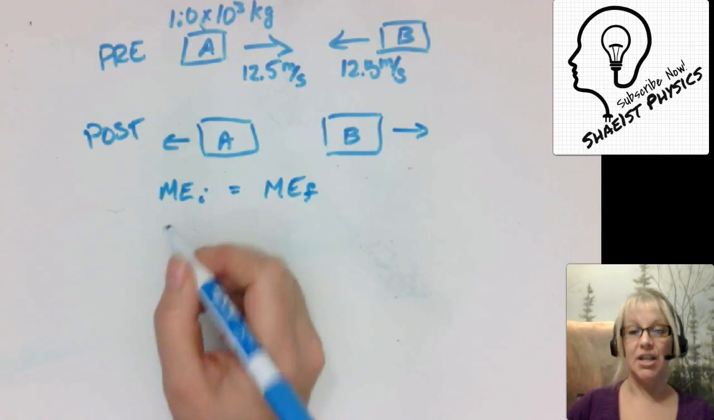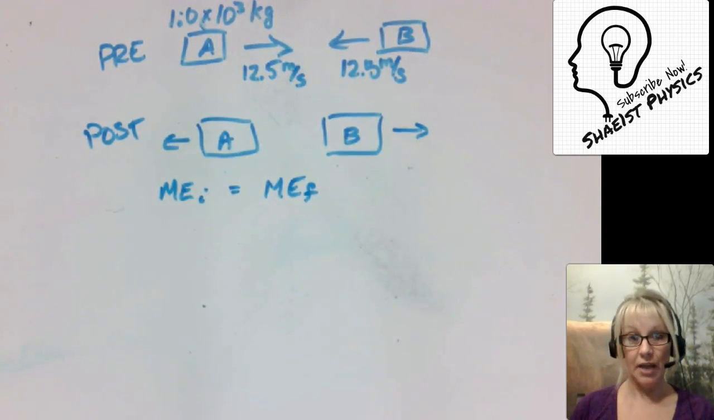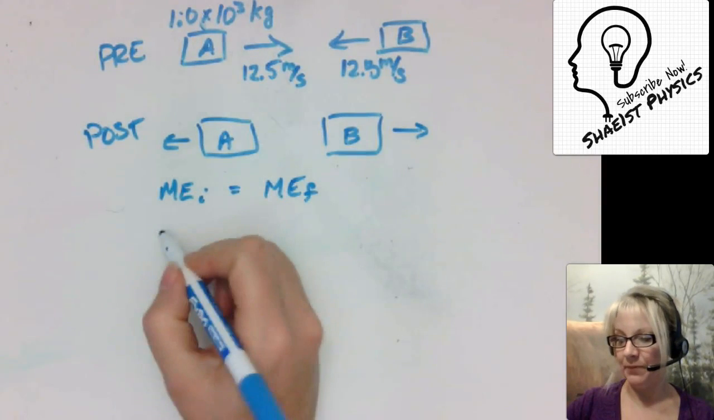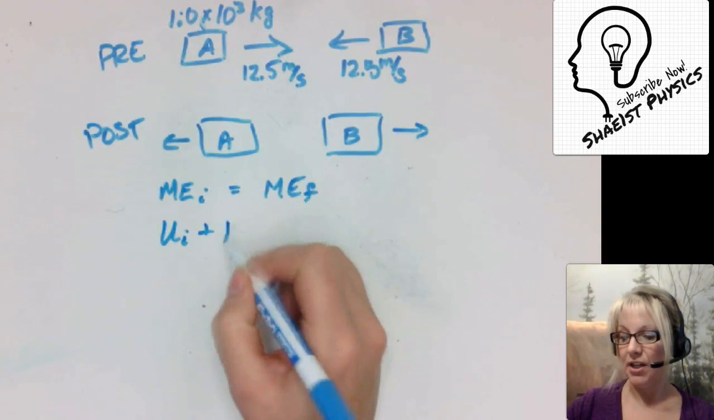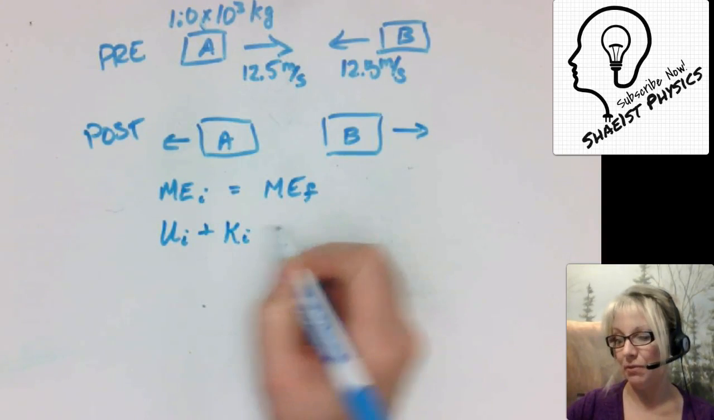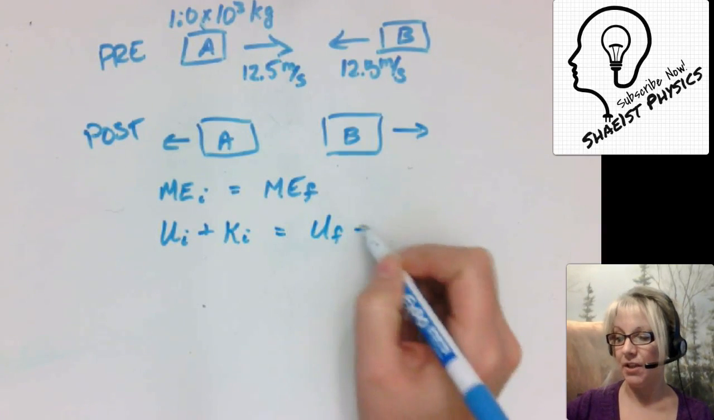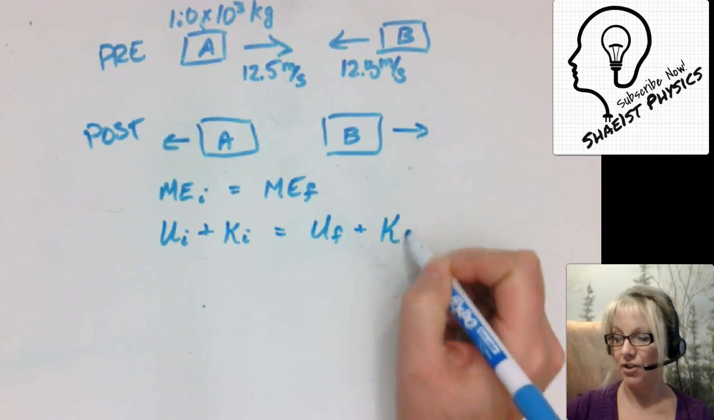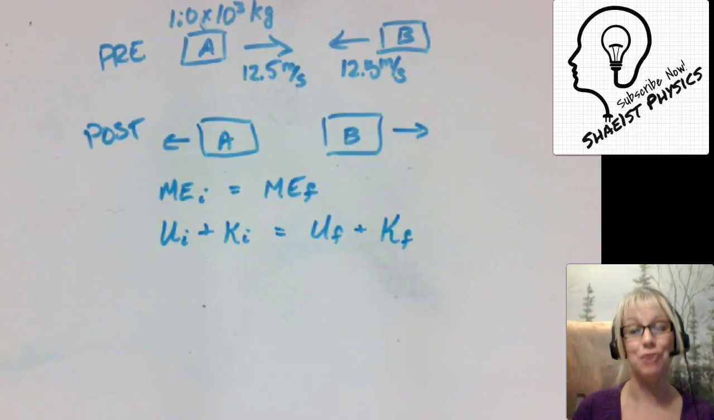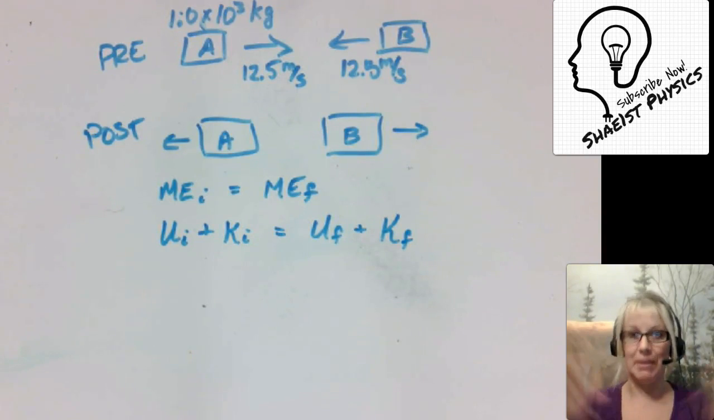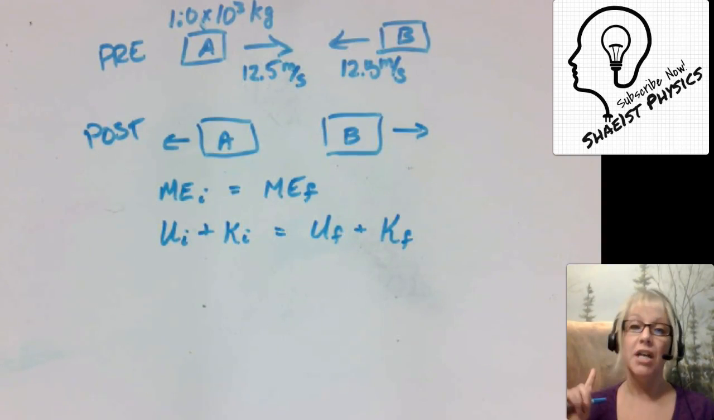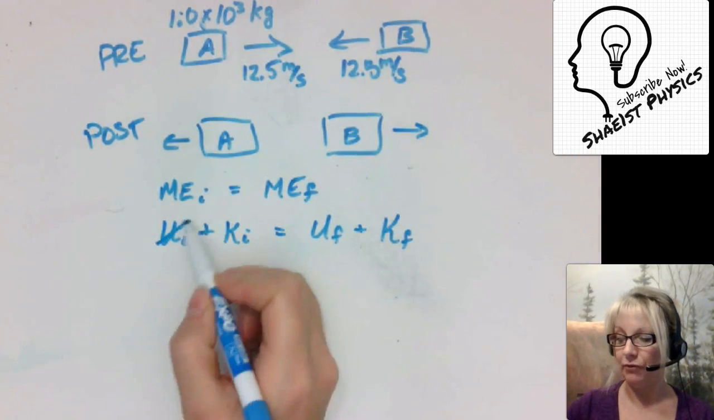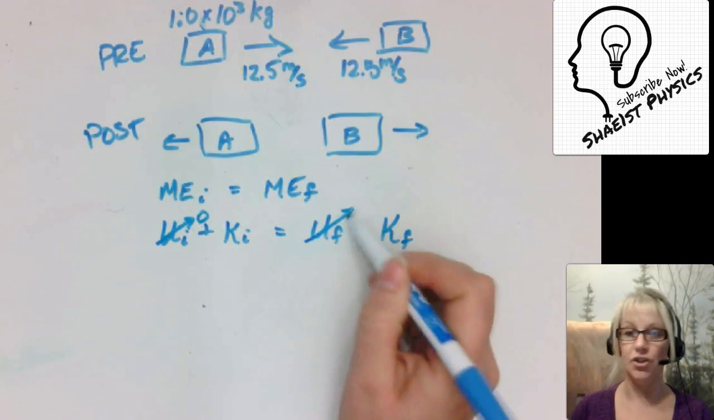Mechanical energy is the combination of your potential energy and your kinetic energy. So if I add up all of the potential energy to all of that kinetic energy before, it is going to be equal to all of the potential energy plus all of the kinetic energy afterwards. Well, they're starting out at the same level. There's no springs involved, so there's no spring potential energy. There are no hills. We're not changing elevation in any way, shape, or form. So there is no potential energy before or after.